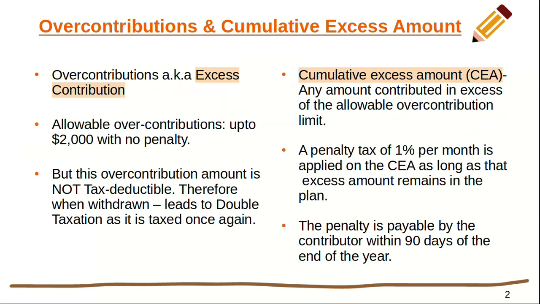Over-contributions are also called excess contributions. Now, how many dollars can be over-contributed? The maximum allowable limit is up to $2,000. And here is the highlight: there's no penalty for over-contributions up to $2,000.